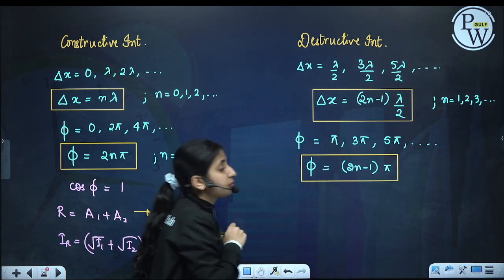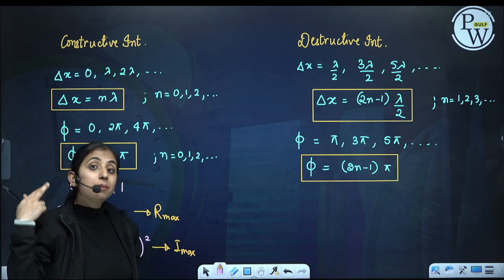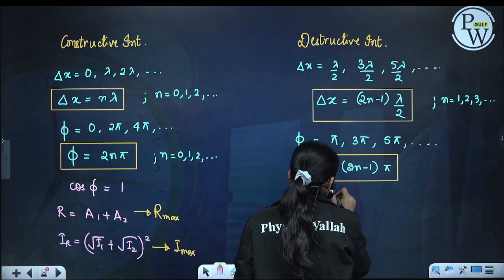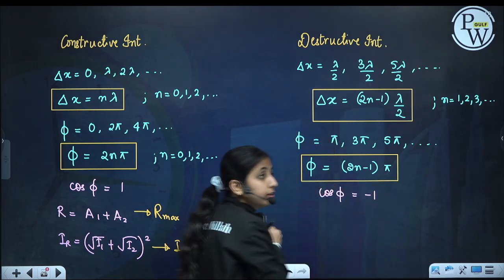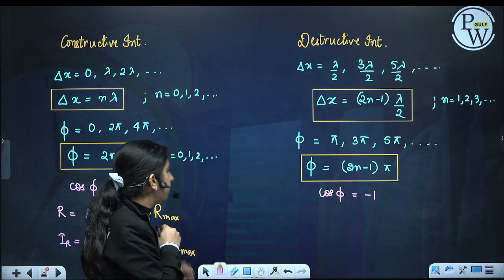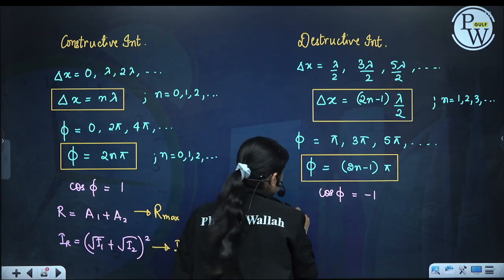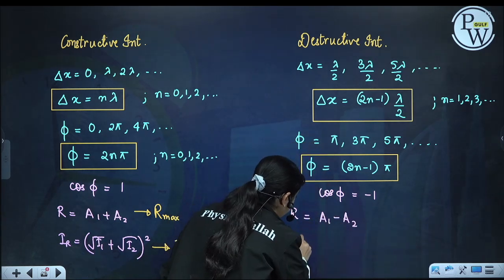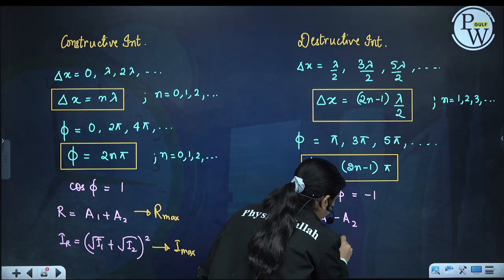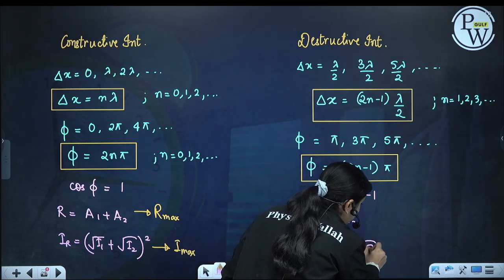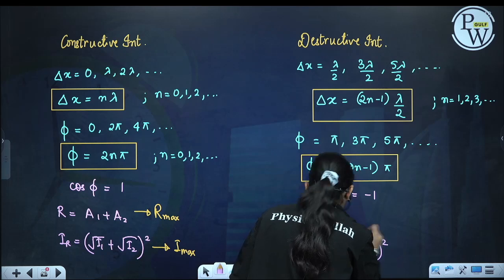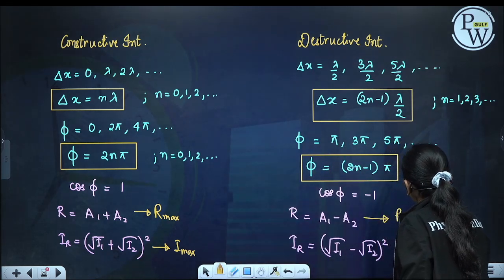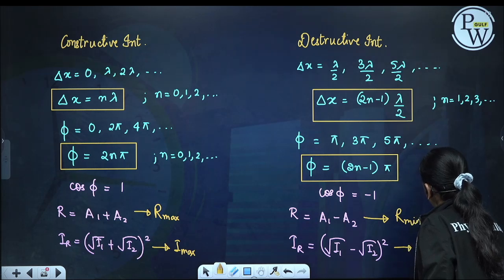So what is cos phi? Cos pi is minus 1, cos 3 pi is minus 1, cos 5 pi is minus 1. So cos phi will always be minus 1. If cos phi is minus 1, R will become A1 minus A2 and resultant intensity will become (root I1 minus root I2) whole square, and this is the minimum amplitude and the minimum intensity we can have.